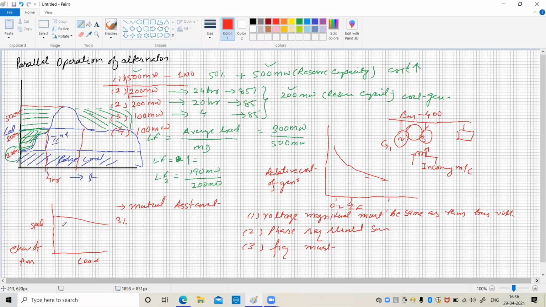In such a situation, each generator will supply power as per its capacity. Otherwise, a small generator gets overloaded and a higher capacity generator gets underloaded. So these are the necessary and desirable conditions of alternators for connecting in parallel. The remaining part we will take in the next lecture.